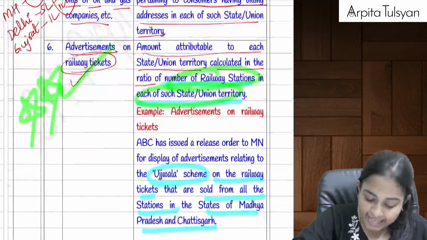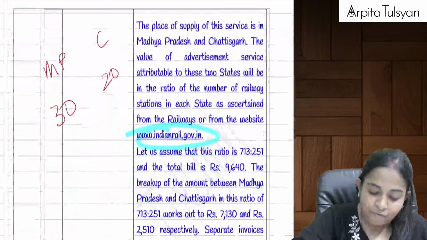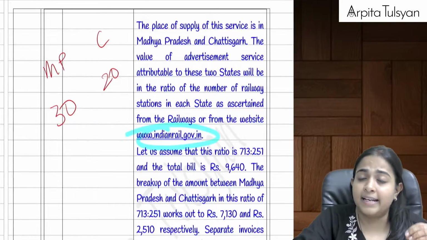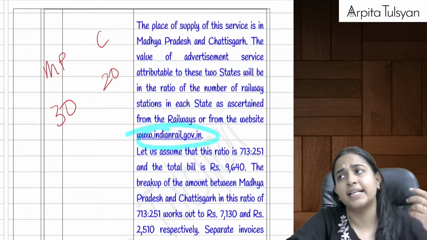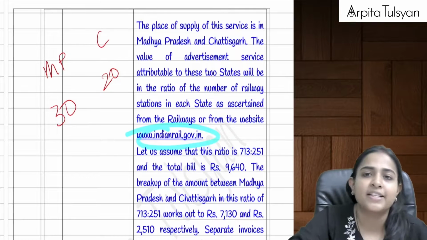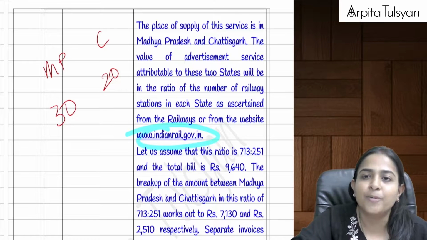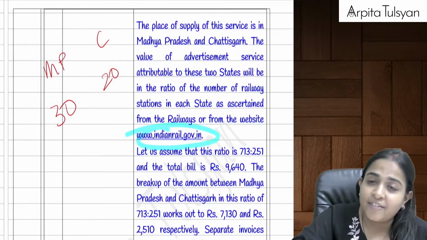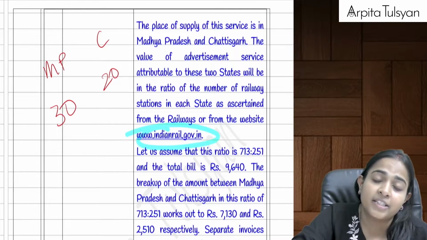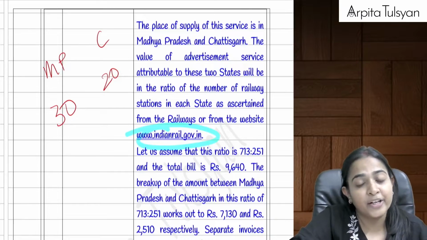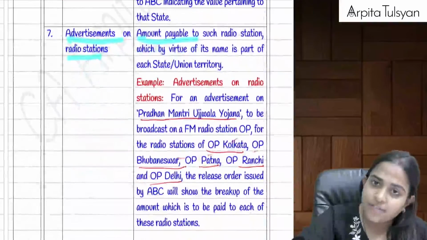In that case, let's say government says that for all the tickets sold from Maharashtra and Gujarat, the advertisement should be printed. So whatever is the number of railway stations in Maharashtra relative to the railway stations in Gujarat, in that particular ratio the bifurcation will be done.